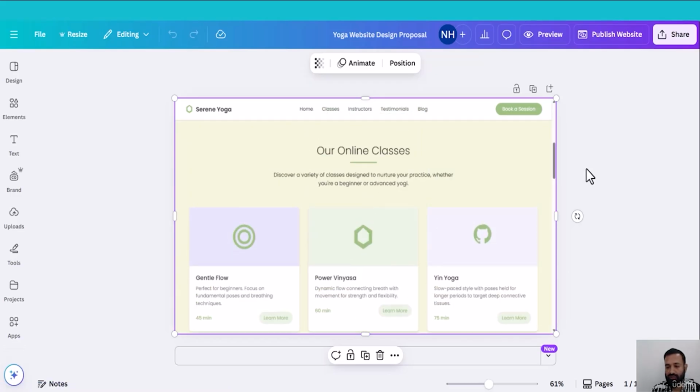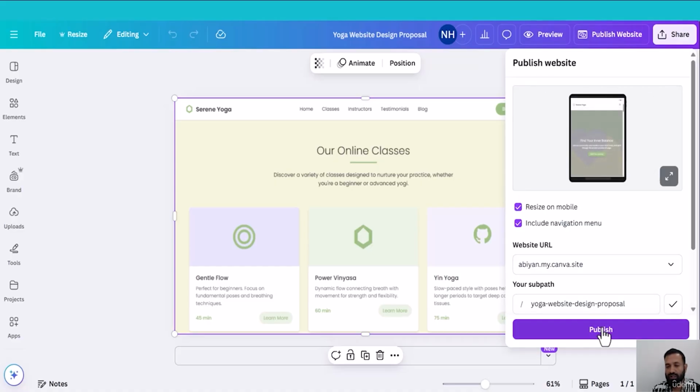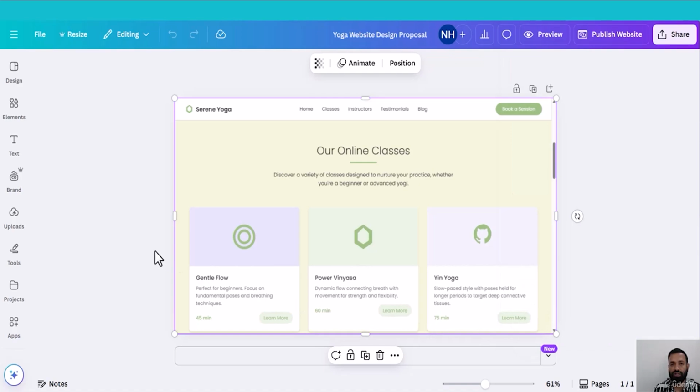Another feature I like about Canva is that you can publish this as a website. If you click publish website, the URL will generate. If you click publish, it will publish as a live website. This is a huge advantage about Canva. You can create a website with Canva Code, and you can even publish it. It is as simple as that. So Canva is a complete package. You can design, you can create images, you can create a website, you can publish the website. This is a complete tool.